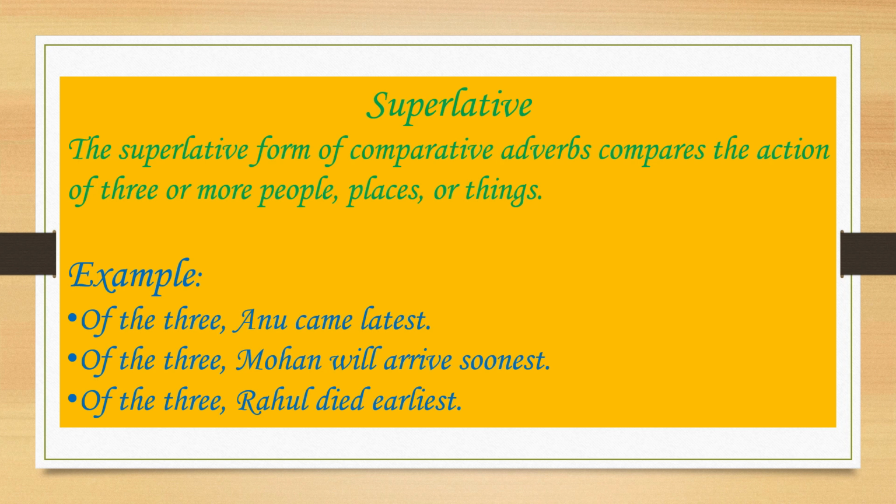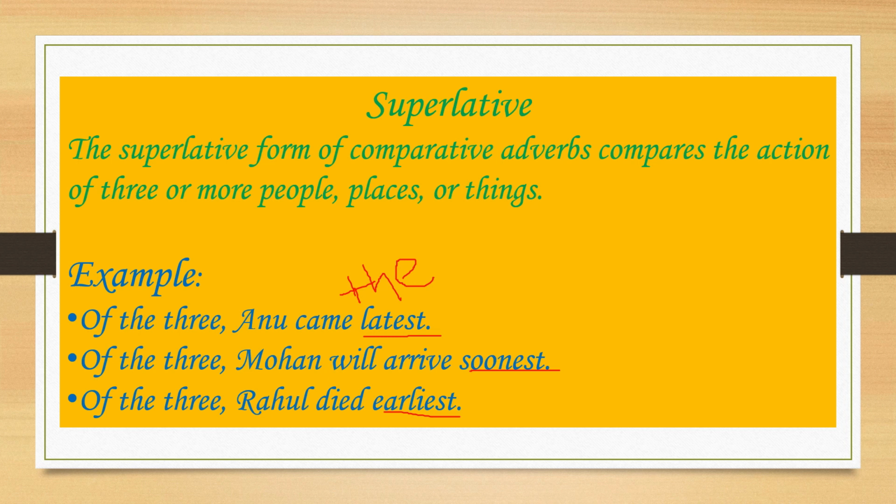Of the three, Mohan will arrive soonest. Of the three, Rahul died earliest. Okay? See, the earliest, soonest, and latest. But I did not use the here. One clue is, when it is the superlative degree of the adjectives, we use the. She has the longest frock. She is the tallest girl, we use the, but here no the.